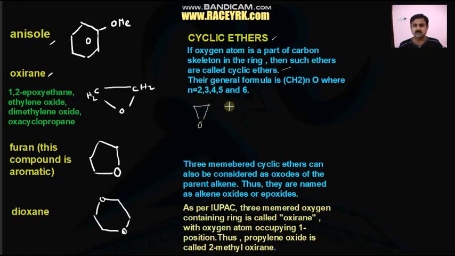This is one cyclic ether. 3 members are there, and oxygen is the one heteroatom. Here we have a 4-membered ring, like that a 5-membered, and in the same way a 6-membered. Not only 6-membered, 7-membered rings are also possible.